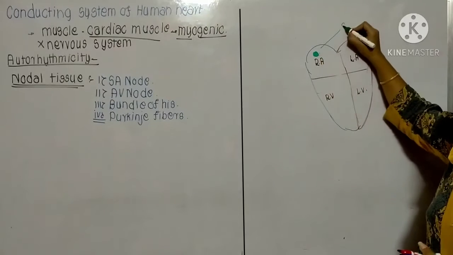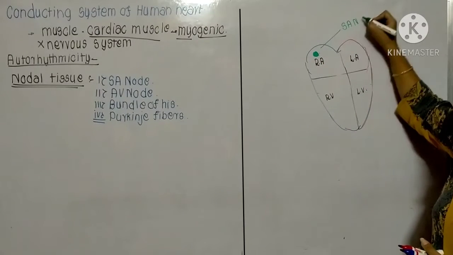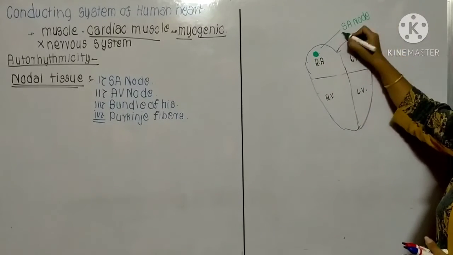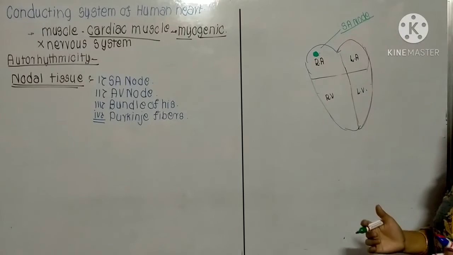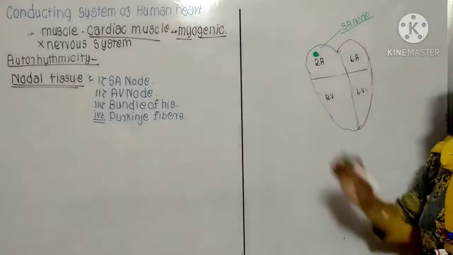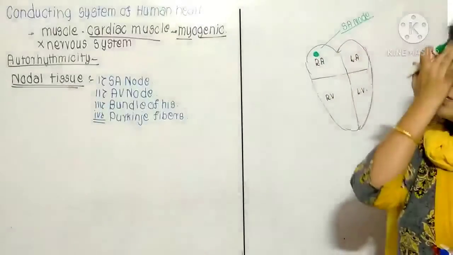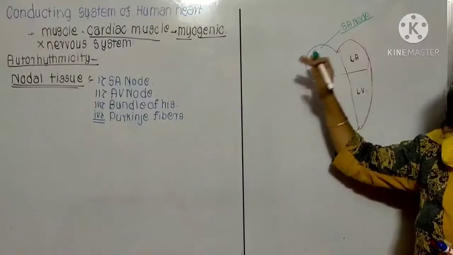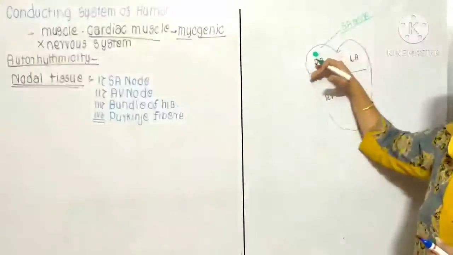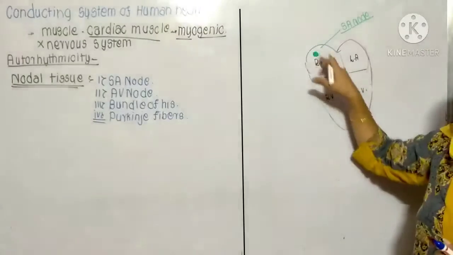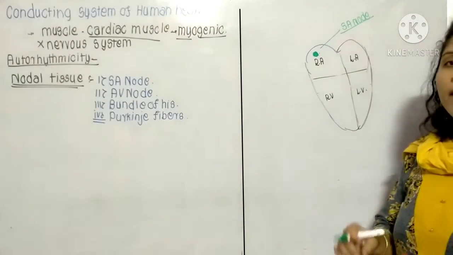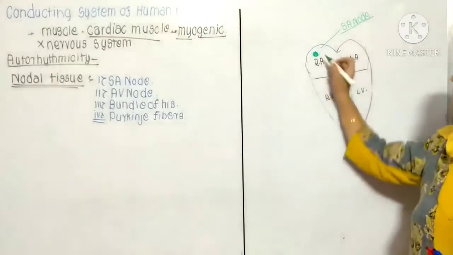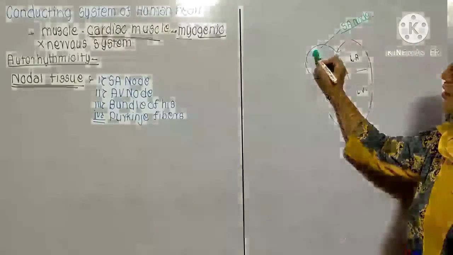That node is known as the sinoauricular node. In the examination, you can be asked its position. It is located in the upper region of the right atrium, wherever the superior vena cava opens. For fill-in-the-blank questions, it is important.